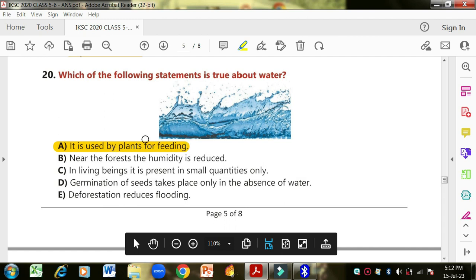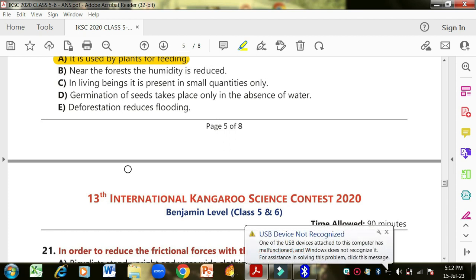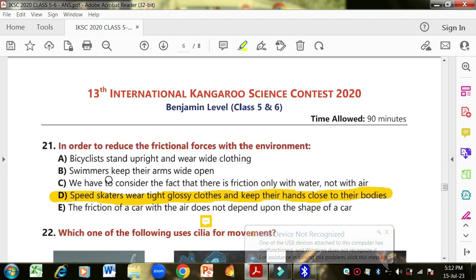The water is used by plants for feeding. If they don't have water, definitely they cannot go through the process of photosynthesis. They cannot make their own food. So water is very important for plants in the making of their food.